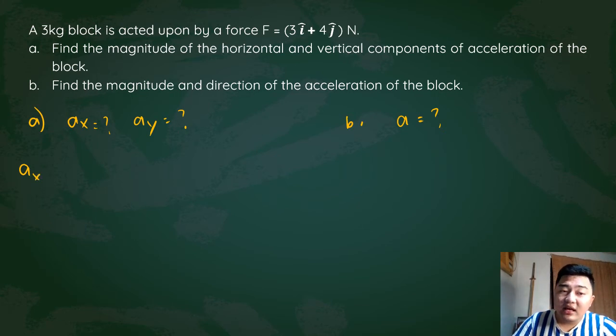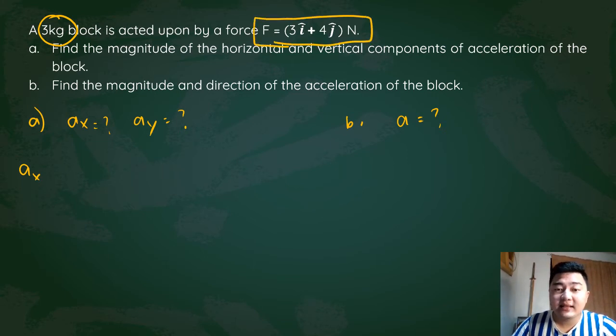So you have here, of course, the mass, which is 3 kilograms, and you have here your value for the forces. What does this expression mean? So this means that along the x, i is x, along the x there is 3 newtons, and along the y-axis there is 4 newtons.